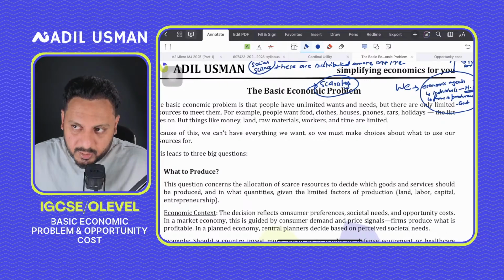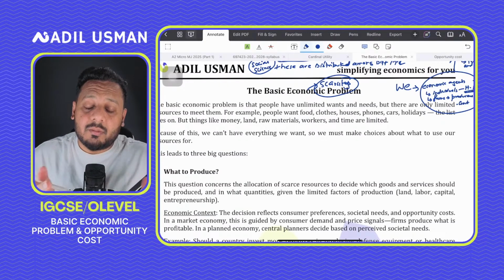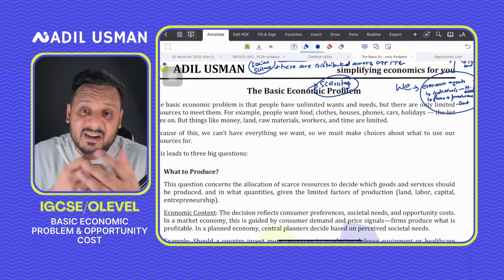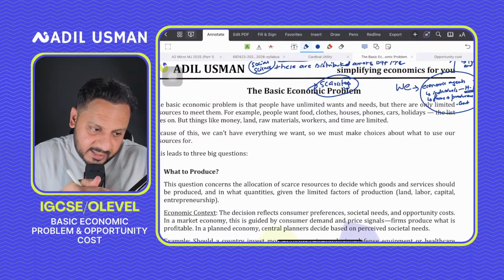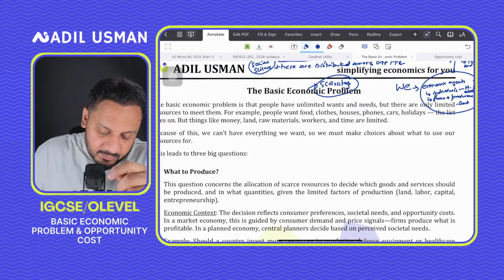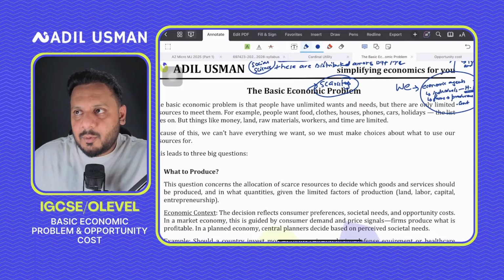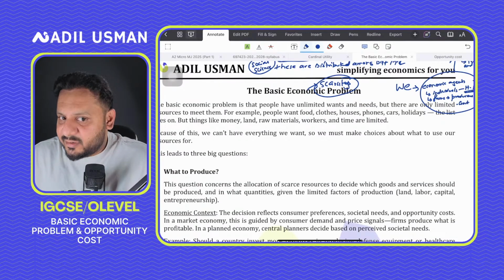Because they would want more income equality in society. The government or the state, in a planned economy, would want more income equality in society, more employment generation. And when we talk about employment generation, obviously employment would also be generated by the private sector firms or the market economy.